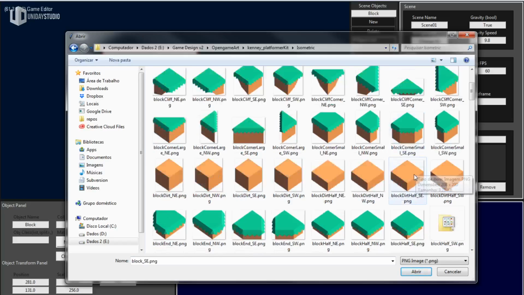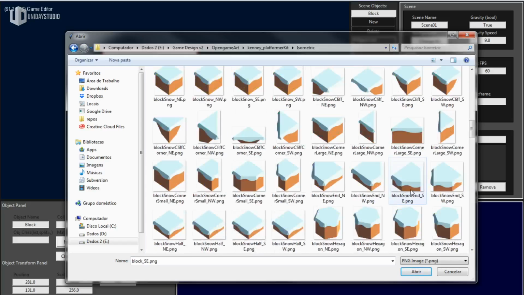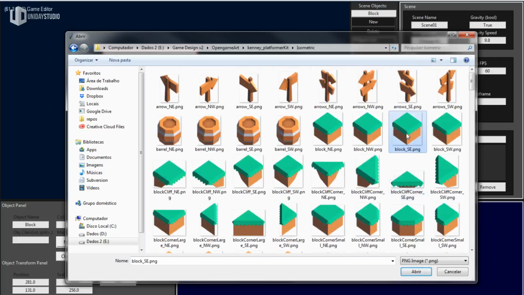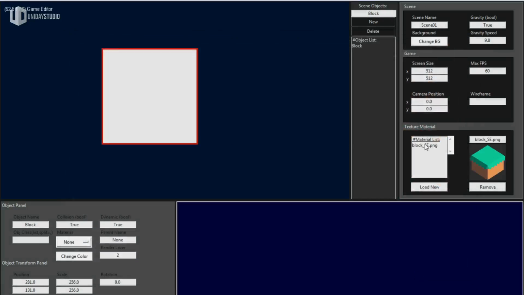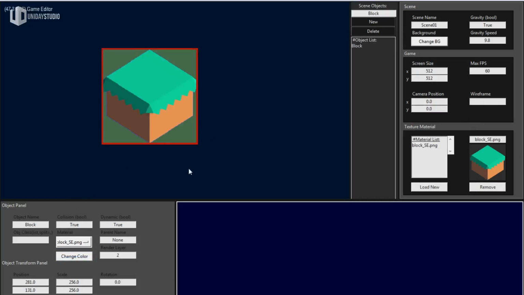Okay, so let me try to build some cool stuff here using this. Right now, I think I have my texture here, and I need to go to the object panel in the material, and I can select my block. Oh my God, that's technology.